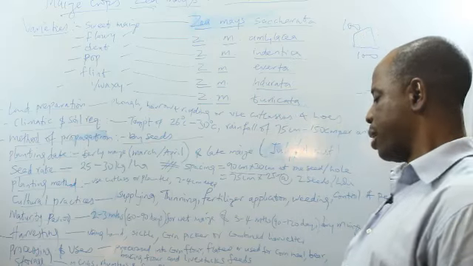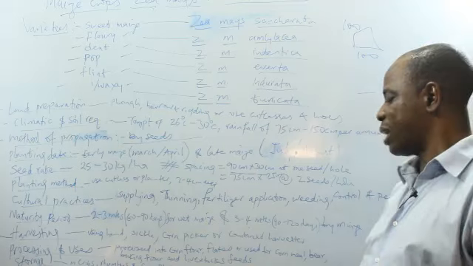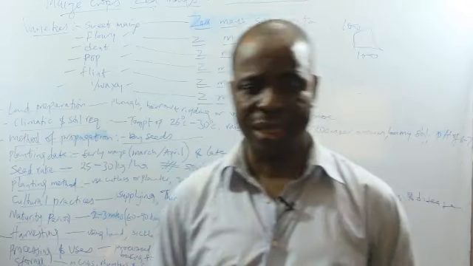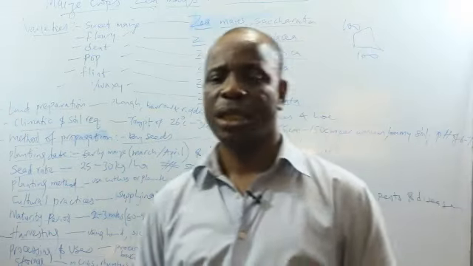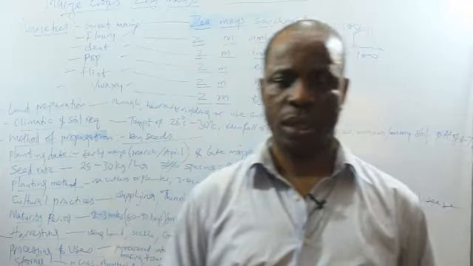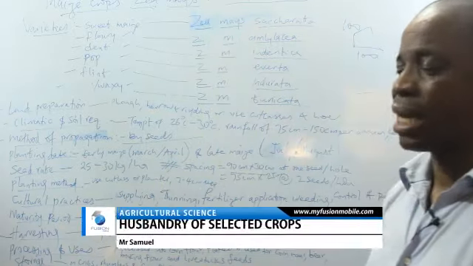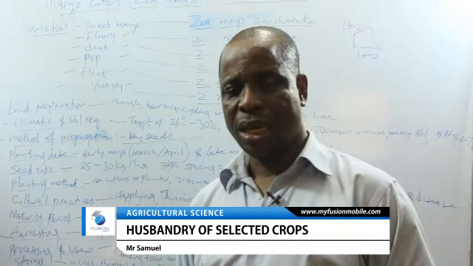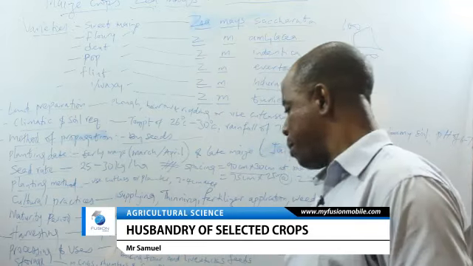Then we have stem borer, we have grasshopper, and we have maize weevil. Stem borer and grasshoppers affect maize on the farm where they are planted. Meanwhile, maize weevil can affect maize on the farm and in the storehouse. They can be controlled by spraying the maize on the farm with the recommended herbicides, pesticides.